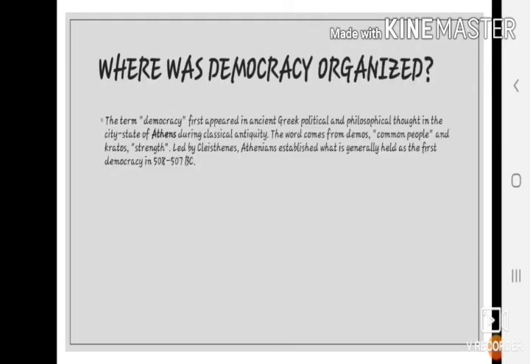Where was democracy organized? In the Western world, the idea of democracy developed in the Greek city-state of Athens from 1000 BC to 323 BC. Democracy is derived from two Greek words, demos meaning people and kratia meaning rule. It thus means rule by the people. Athens had direct democracy. All the free citizens, with exceptions of slaves, women and aliens living in Greece, had the right to make laws. But it was limited democracy, meant only for free citizens.